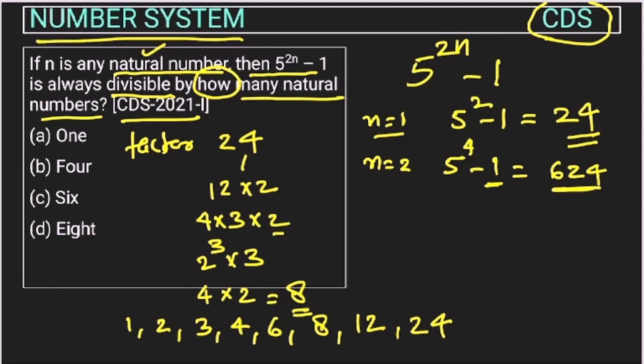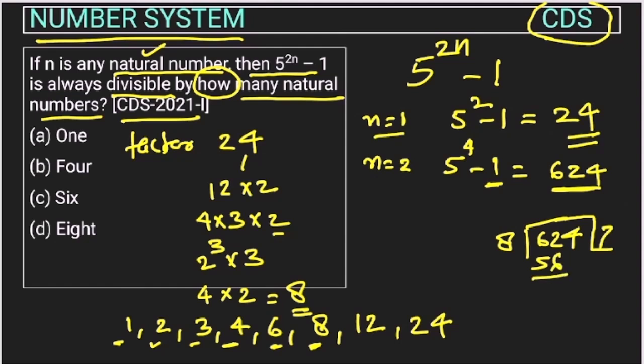So this 624 will be divisible by 1. It is divisible by 2 also. It is divisible by 3 also, right? This is divisible by 4 also. 6 will also divide. 8, right? So is this divisible by 8 or not? Is 624 divisible by 8, right? 8 will go 7 times, 56, right? 64. This is also divisible by 8. So this is also divisible by 12. 12 5s are 60, 24, right? So 24 will also divide.